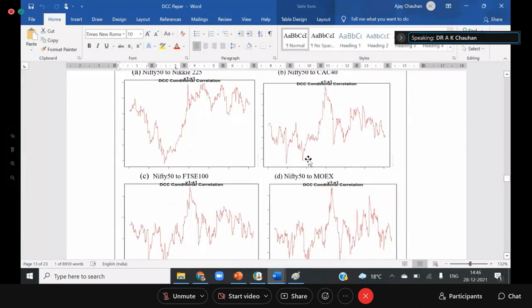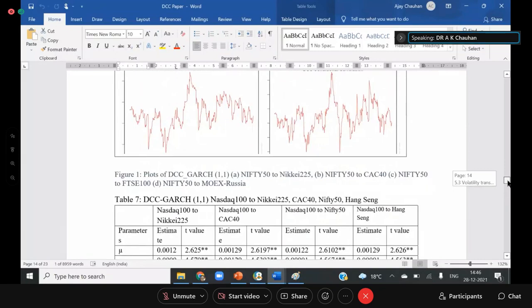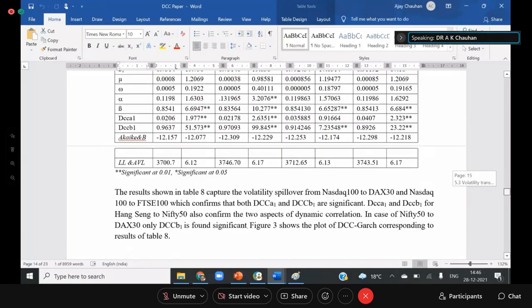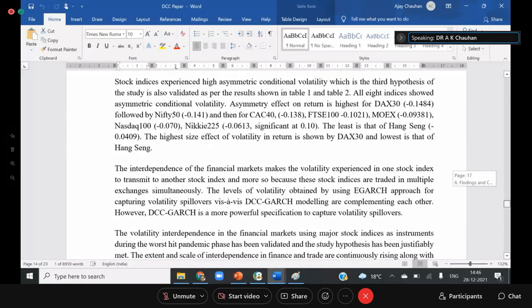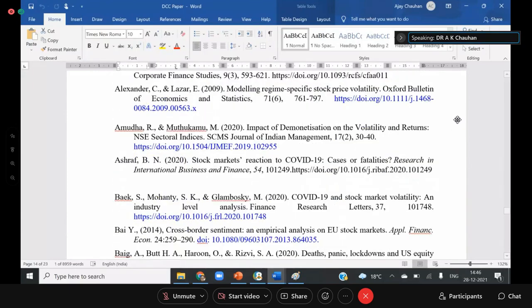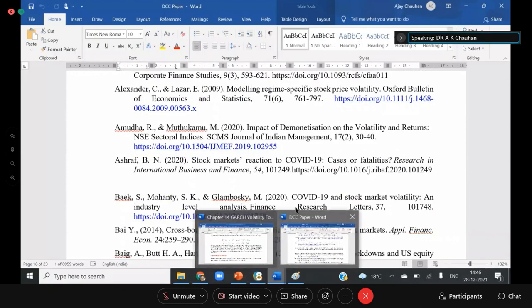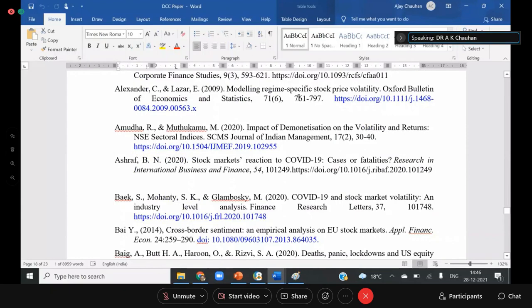And then we plot these graphs. These graphs show you when the volatility spillover was low and when it was high, like that. And this is during the COVID time. So we found at which time the spillover was high and at which time it was low. If you want to analyze the spillover effect, I suggest you apply both EGARCH as well as DCC-EGARCH. If you apply both, then you can report the complete information. Otherwise, single EGARCH or single DCC-EGARCH is not sufficient.